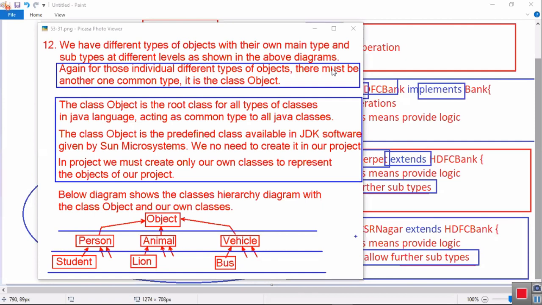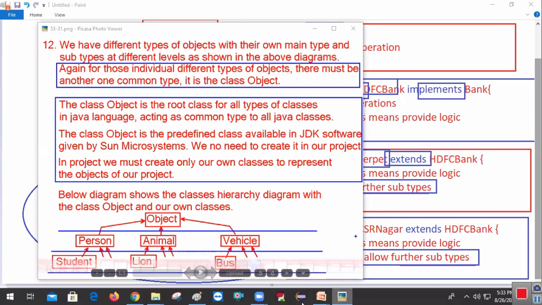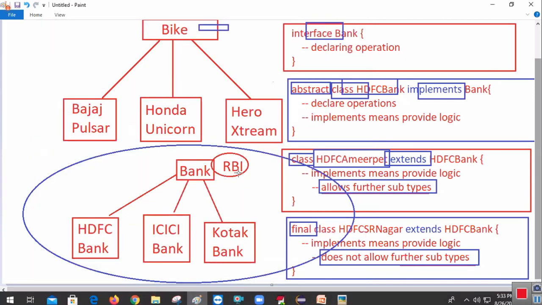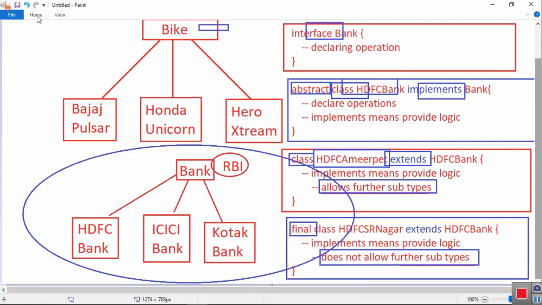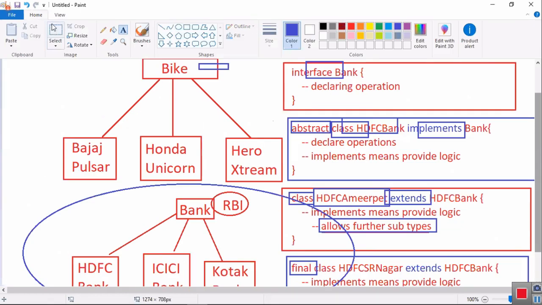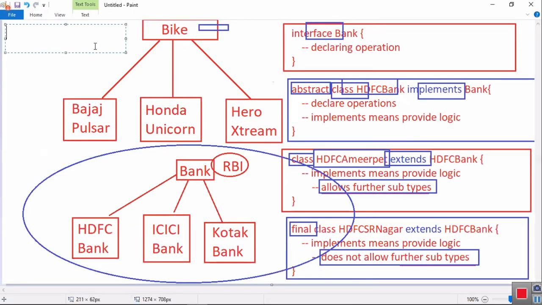And this enum is also a kind of class only. How to create a class? By using the keyword class. Tell me, how can I create an enum? To create an enum, I must use a keyword called enum, followed by the name, FoodItems, with open and closed brackets.